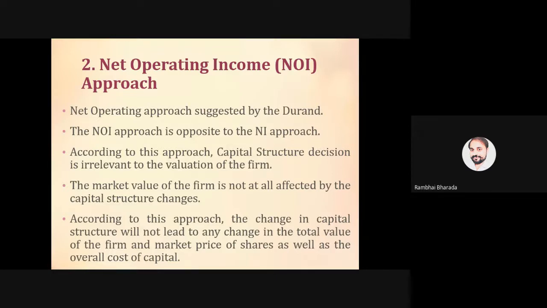Second view is net operating income. Write down the title.